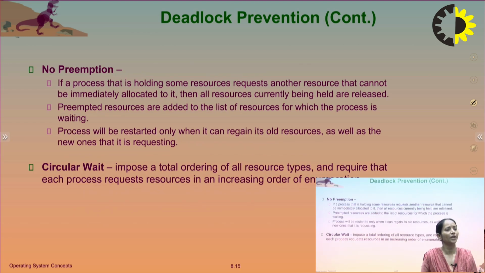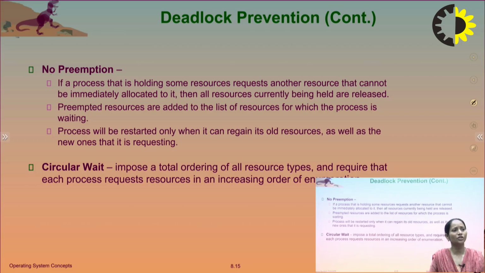Then the next one is no preemption, because there are four necessary conditions for deadlock. If a process that is holding some resources requests another resource that cannot be immediately allocated to it, then all the resources currently being held are released. Preempted resources are added to the list of resources for which the process is waiting, and the process will be restarted only when it can regain its old resources as well as the new ones that it is requesting.